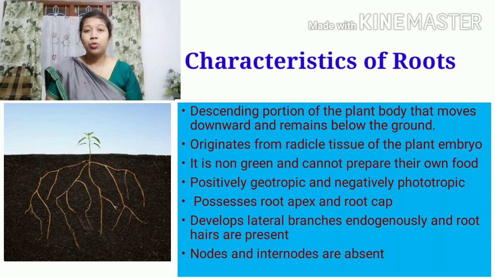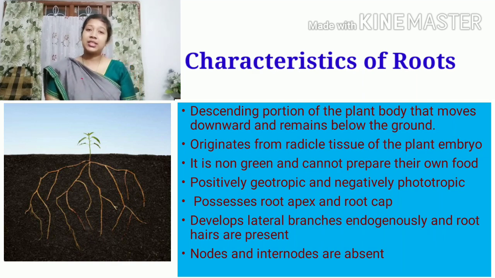The root system always goes downward into the soil, attracted by the gravitational pull, and that is why the movement of root is said to be positively geotropic. Geo means gravity, and tropic means movement, and it is negatively phototropic. That means it doesn't move towards sunlight. So that is the third characteristic of the root system.